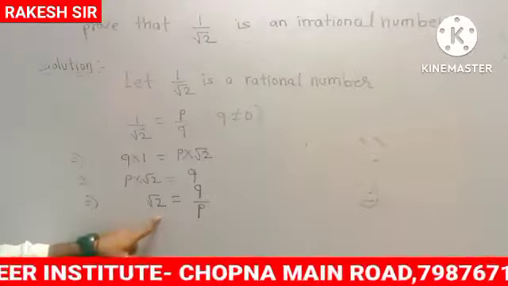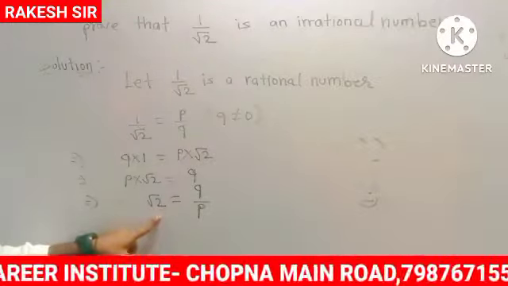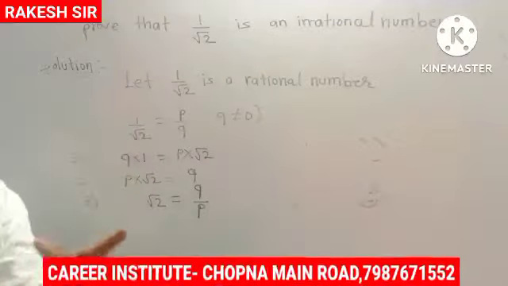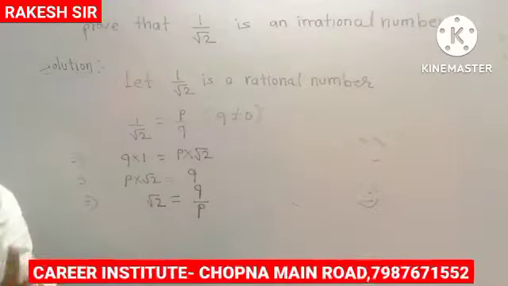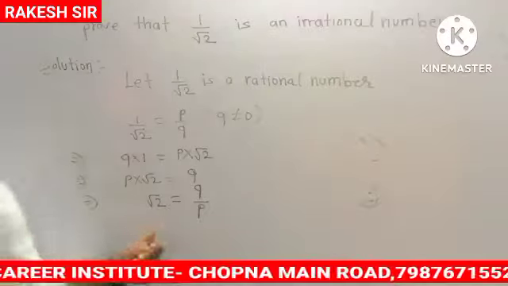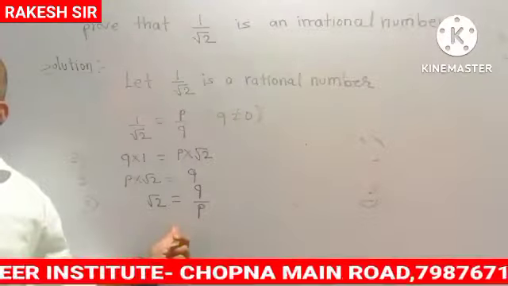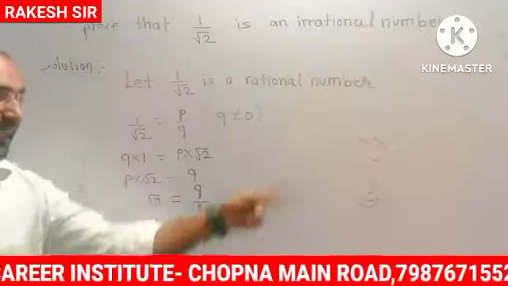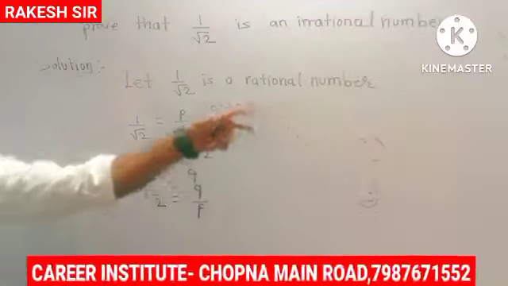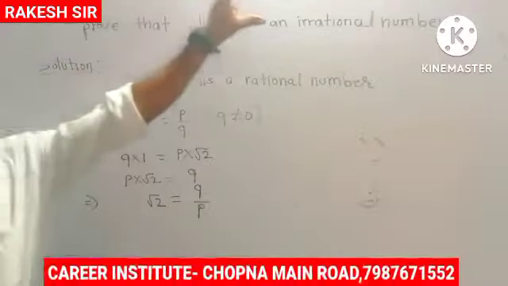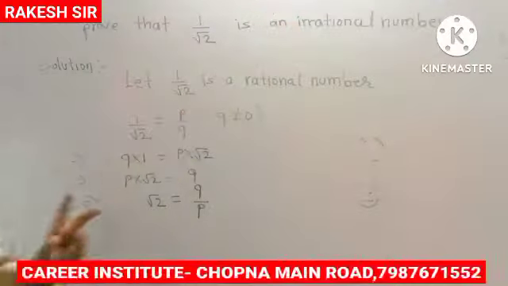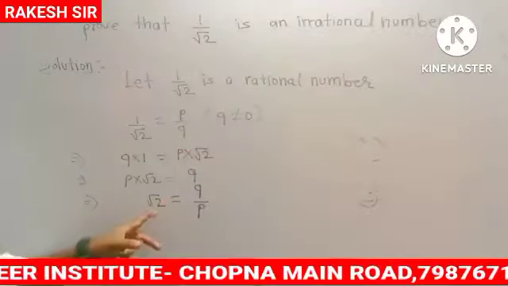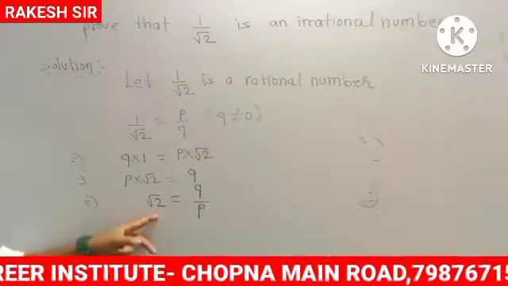Let root 2 be a rational number, then root 2 is equal to p divided by q, then on squaring both sides. That step is clear now. If this question comes for 5 marks or 6 marks, we'll have to solve all the steps again. But if it is for 2 marks or 3 marks, we will only write that we have already proved that root 2 is an irrational number.